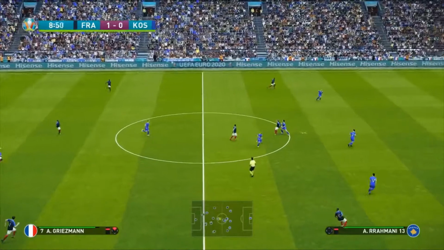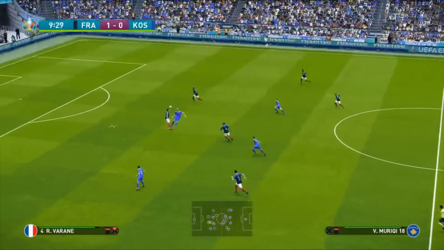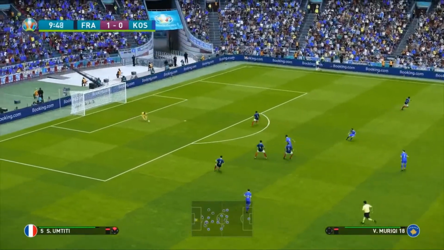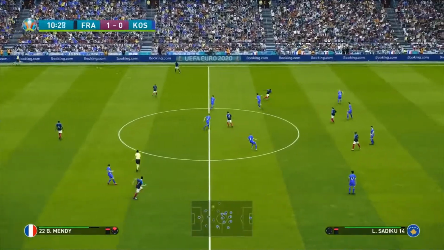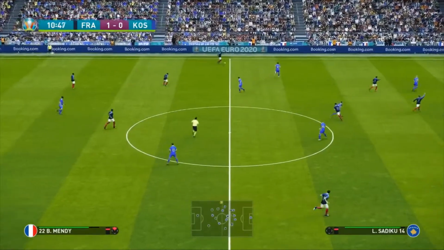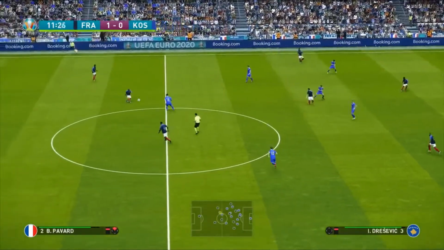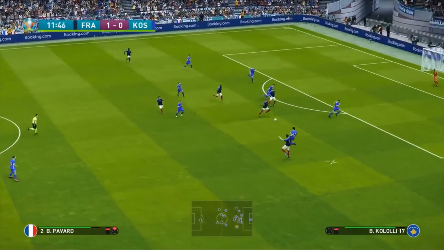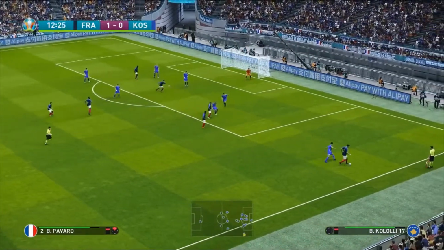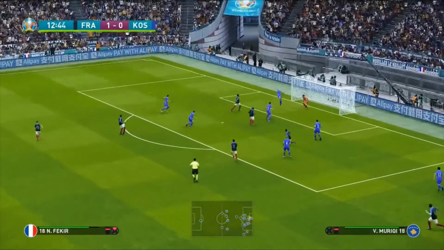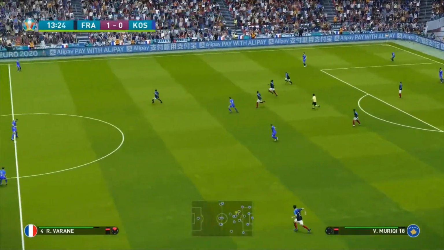And well, France have got to watch out because although this Kosovo side aren't going to have a great deal of chances, it is very important and instrumental that this side takes their opportunities when they have them, because we know France could pepper them with shots. Here's Mendy into Nabil Fekir. In for Kante, who lost the ball to Benjamin Pavard. He does get his head onto it. Of course, got an assist in that first game. Lovely assist to Griezmann. He's lofted this one in for Benjamin Mendy. However, the lines are cleared, and Sadiku is able to loft the ball away.